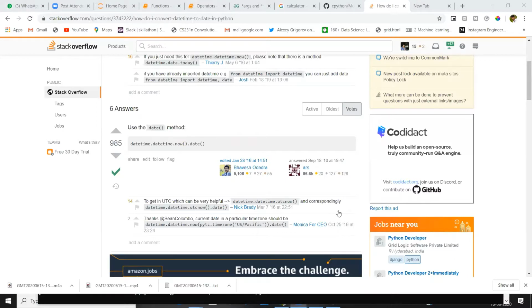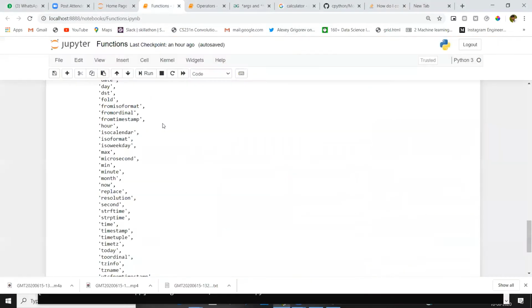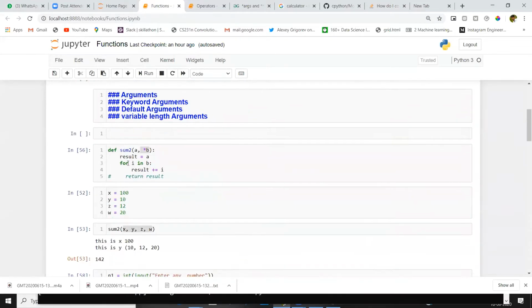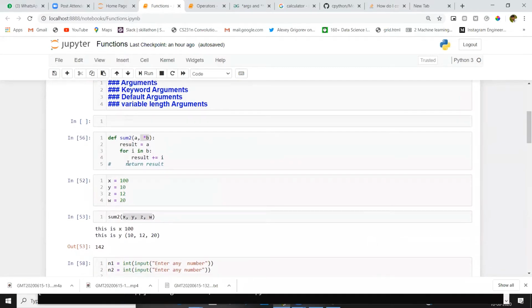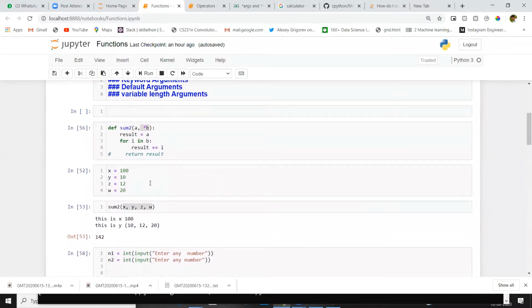Yeah, we are done with today's session. Today we covered the break and continue in for loops. After that we came to functions: inside functions, arguments, keyword arguments, default arguments, and variable length arguments. Tomorrow we will do some small projects on these functions, the projects I mentioned in the first session. We'll play with some inbuilt functions and inbuilt modules. Maybe the day after tomorrow we'll start with the OOPS concept. Before starting OOPS, I want to finish some projects with these functions and all the other concepts we learned till now.